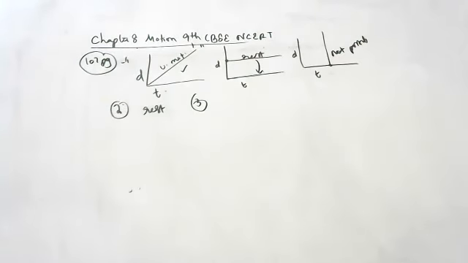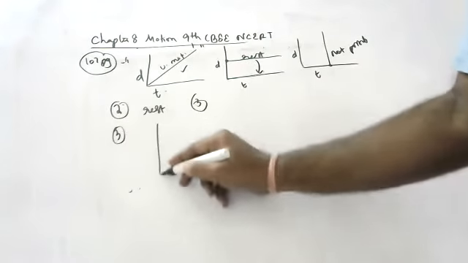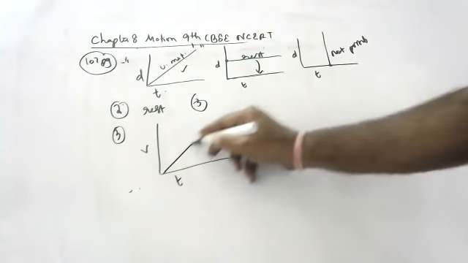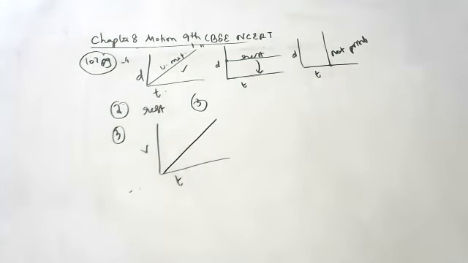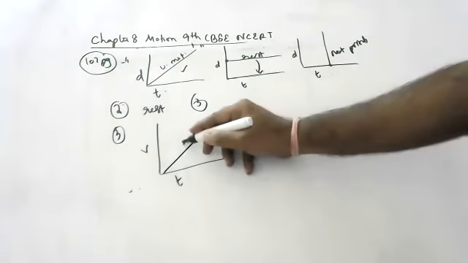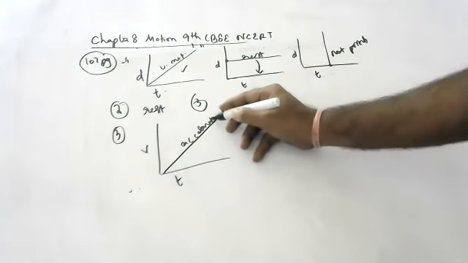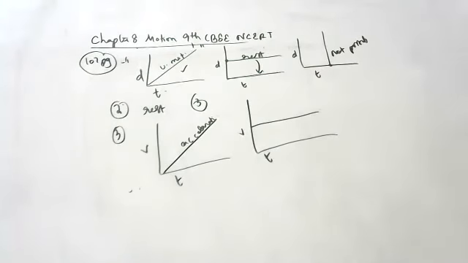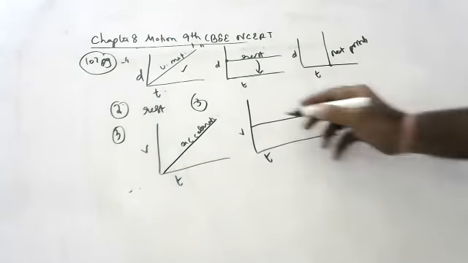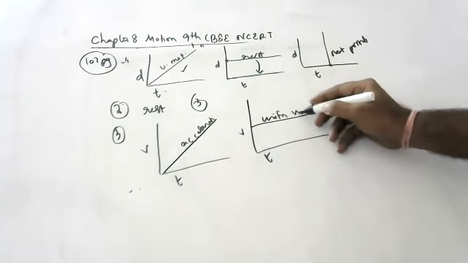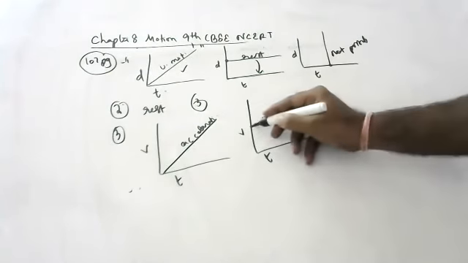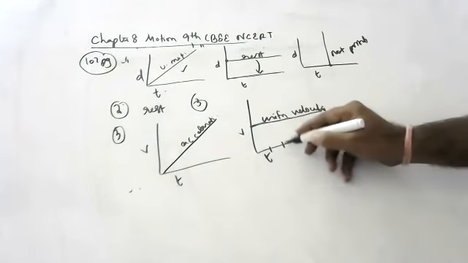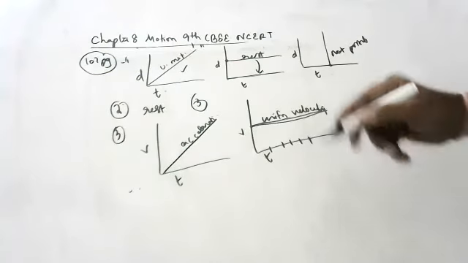What can you say about the motion of an object if its speed time graph is a straight line parallel to the time axis? In a speed time graph, what does it indicate? Uniform acceleration? No. In a velocity time graph, can anyone say what this is? Uniform velocity, very good. Uniform speed or uniform velocity. It can't be rest. It means it is moving at the same speed. Time is changing, but it is moving at the same speed, so uniform speed.